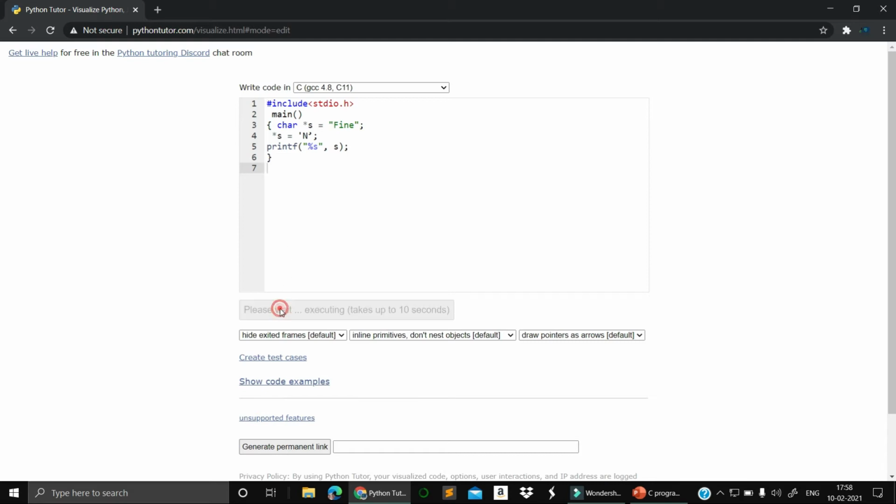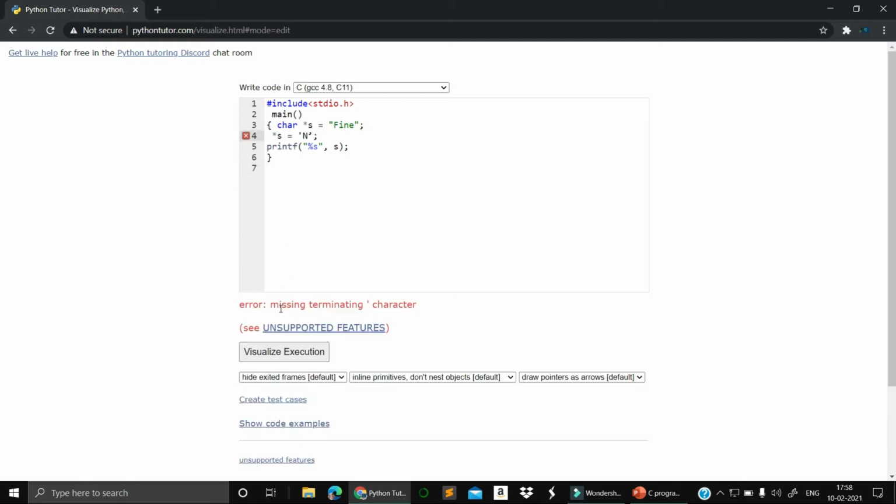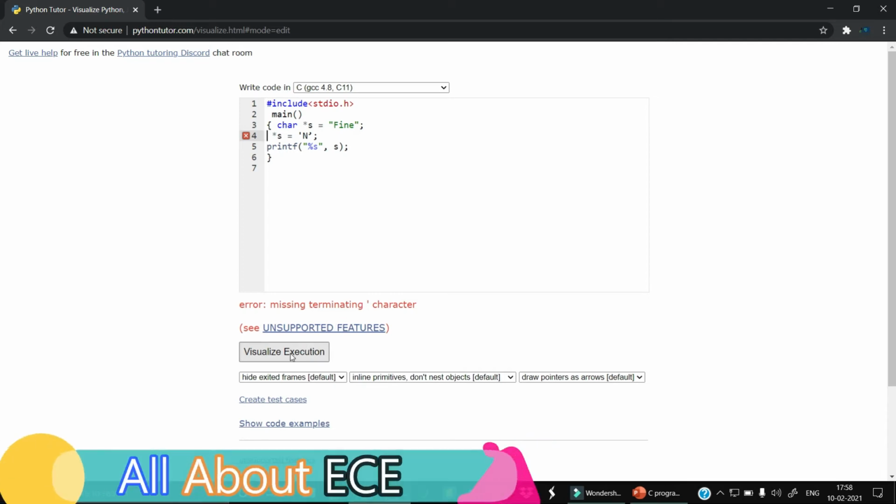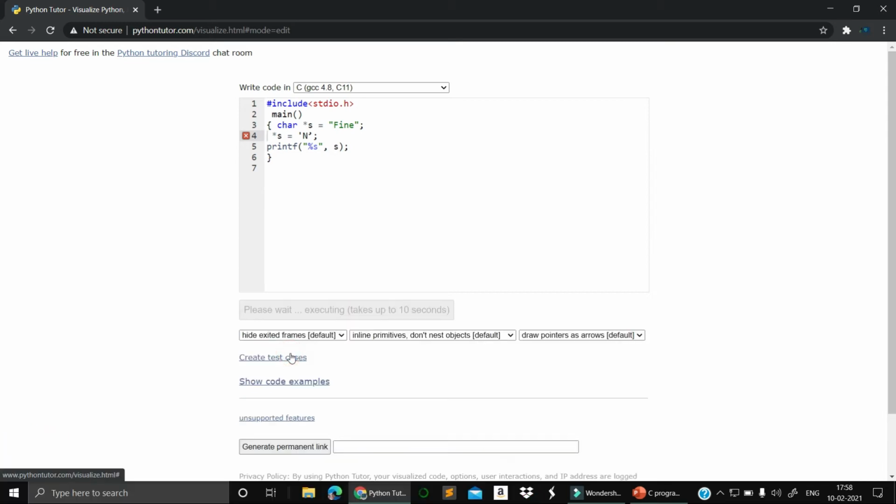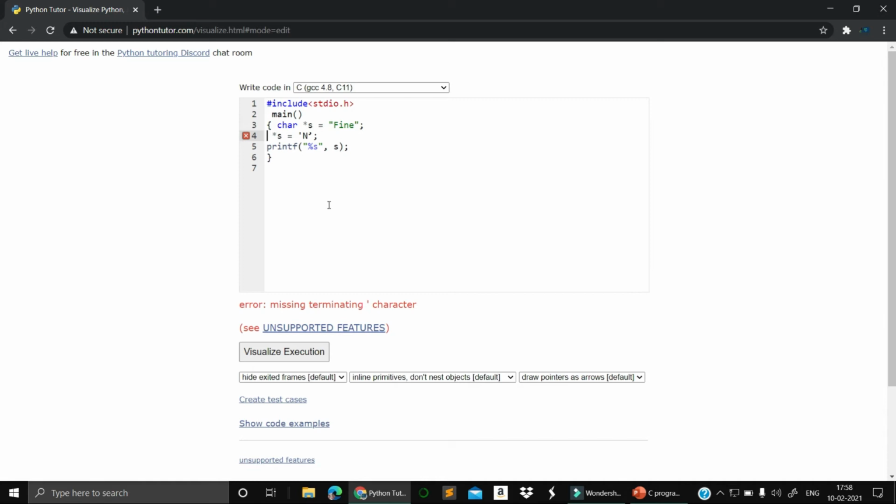So let's visualize the execution. Then you get the error saying missing terminating character. If I uncomment this line, what will be the output, right?